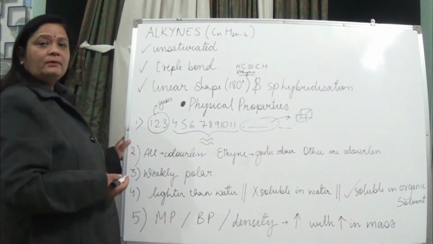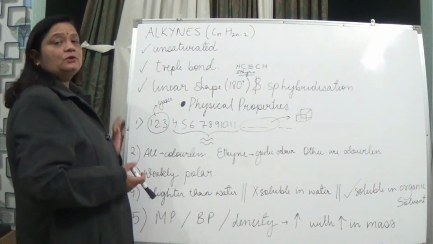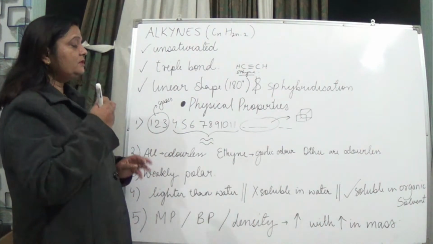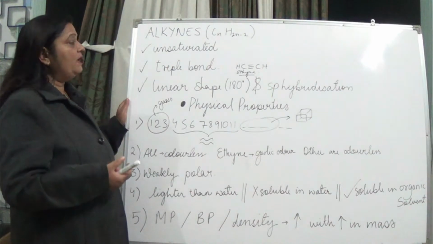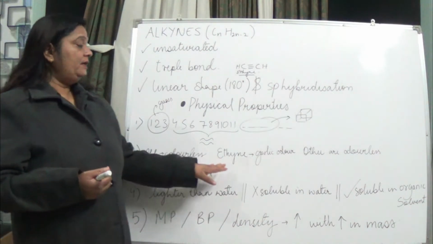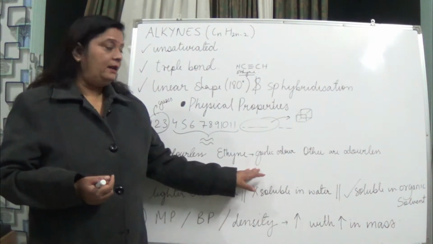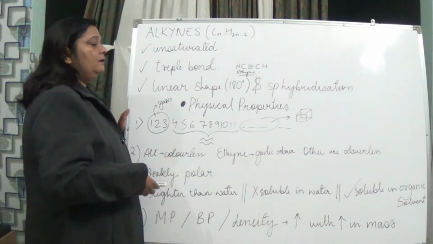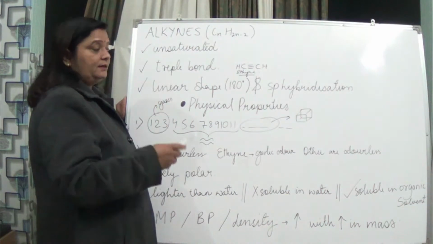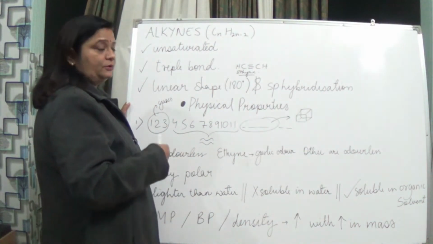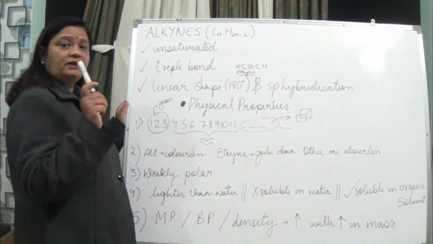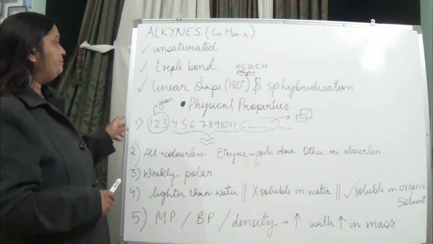So when we talk about the color of the alkynes, all the alkynes are colorless in nature. And about the smell or the odor, it is different. Ethyne has got a garlic odor. The smell of garlic comes from ethyne, and the rest, when we talk about propyne, butyne and so on, they are odorless. They don't have any smell, okay.